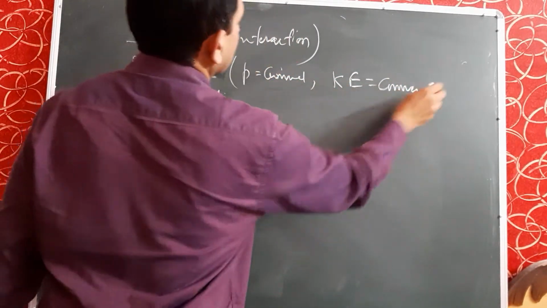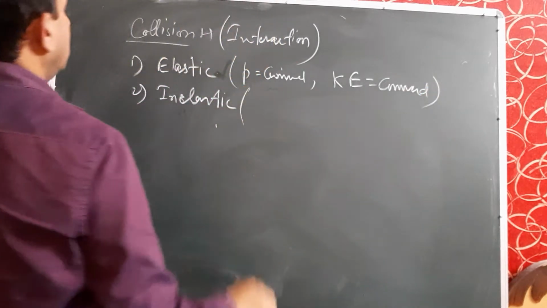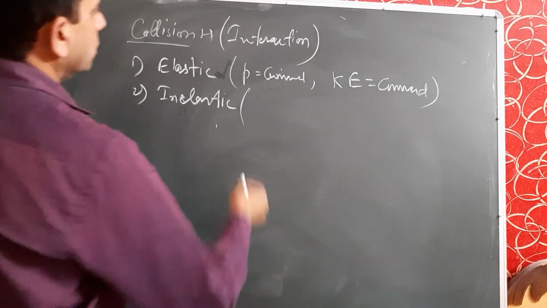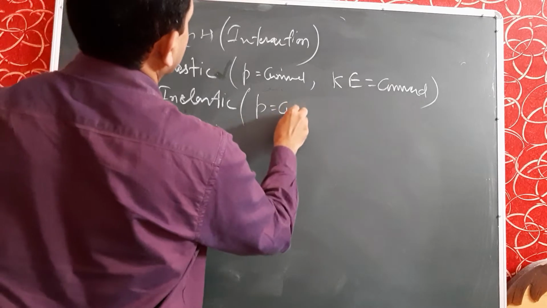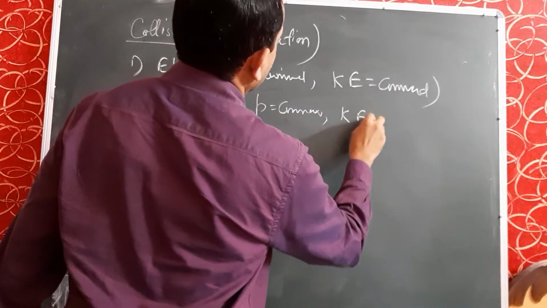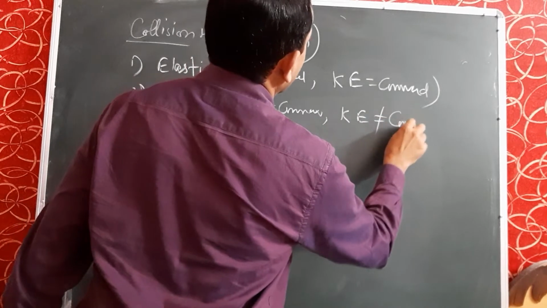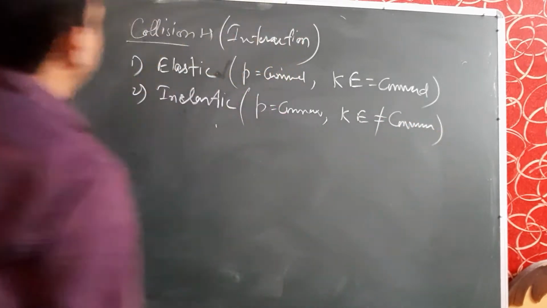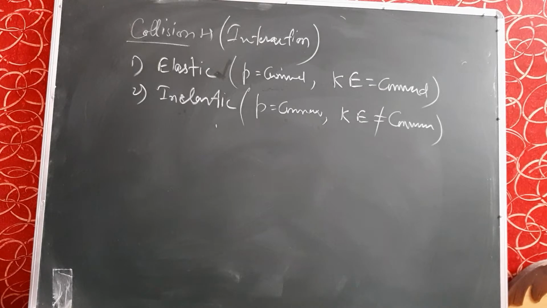And in inelastic collision only momentum remains conserved but kinetic energy is not conserved. So these are the types of collision, elastic and inelastic.